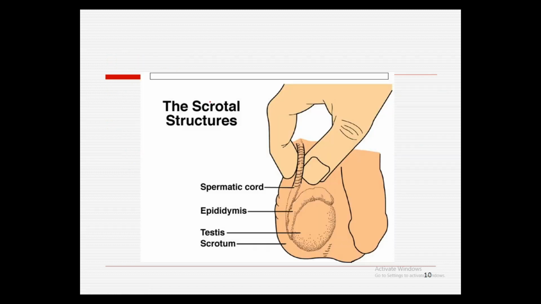Next, moving towards the scrotal structures, you can see here the spermatic cord, and here we have the epididymis, which is coming from the testes. Here we have the testes, and this is the scrotum, a sac-like structure enclosing the testes. The vertical septum divides the scrotum into two portions, each containing one testis.